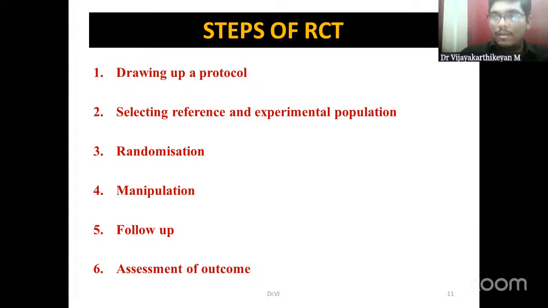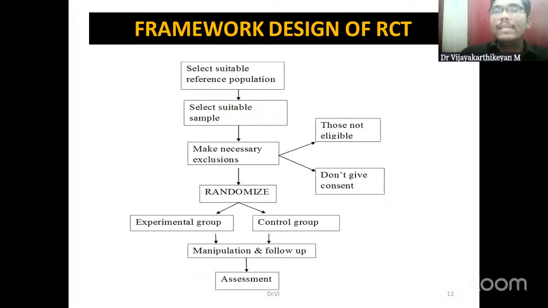I will be going in depth into each of the steps in the further slides. So this is the framework of an RCT. The framework of an RCT alone can be asked as a short note in your university exam, or steps in conduction of an RCT can be a short note. As a whole, RCT can be asked as a structured essay, as I told earlier itself.